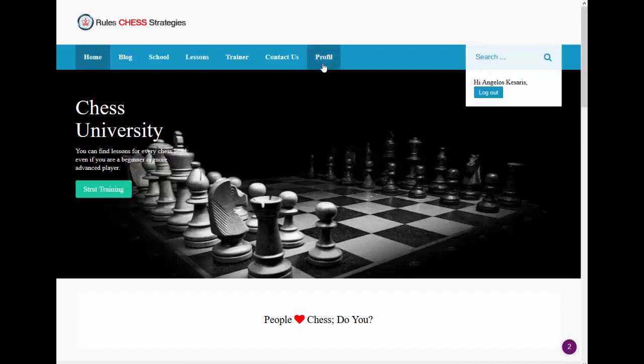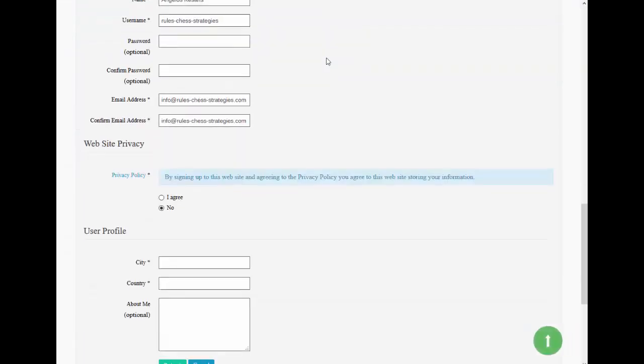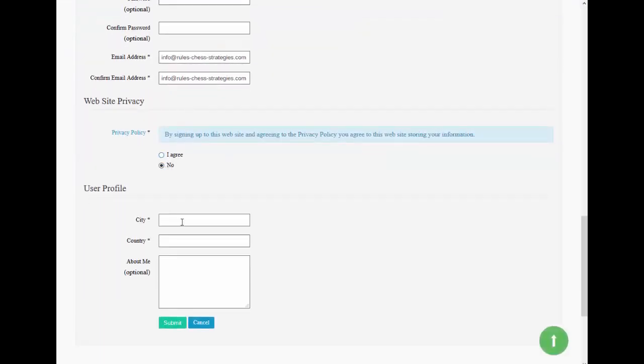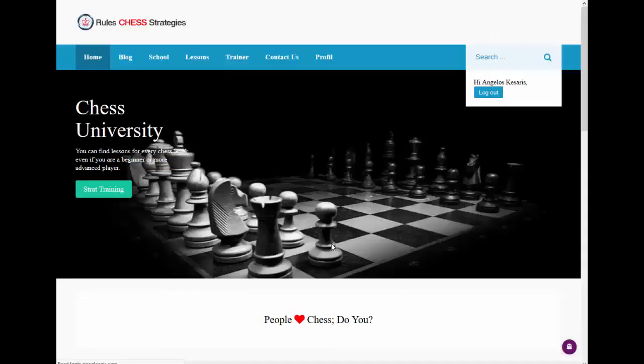When you log in, you can see here a new profile menu item. I'll show you in a minute what this is, but if you scroll down, we have a little problem and the website didn't track correctly your city and country. For that reason, you should add it again, please. I'm sorry about that. I'll try to fix it in the future, but right now we need to add it. So it's easy. If you like, you can say something about you, but it's not required. So please add this information.